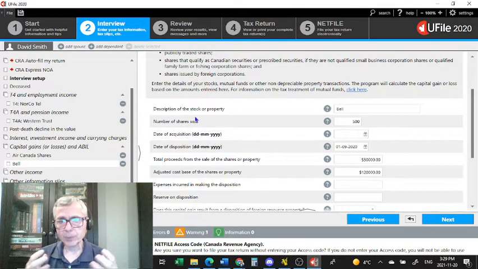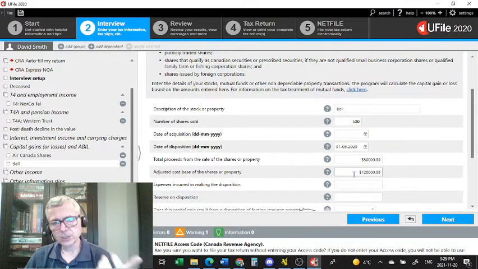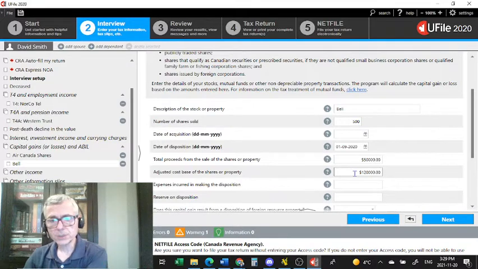So whatever capital property the deceased was holding on the date of death is deemed to have been disposed. So the fair market value on the date of death was $50,000. That is what is deemed to be his proceeds, and the adjusted cost base was what he bought them for initially, which is $120,000. So obviously this is a loss. Let's see how everything transpires on the return now.